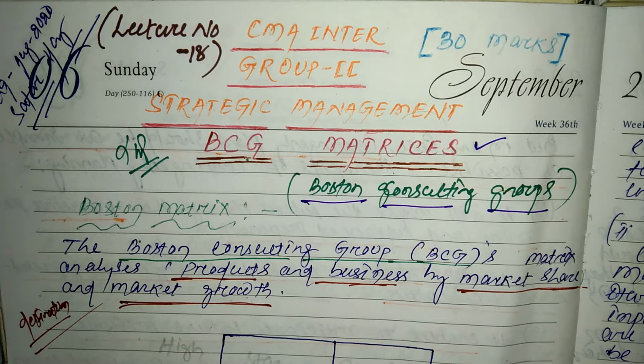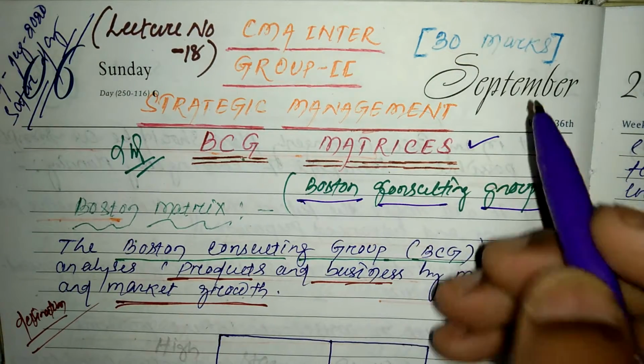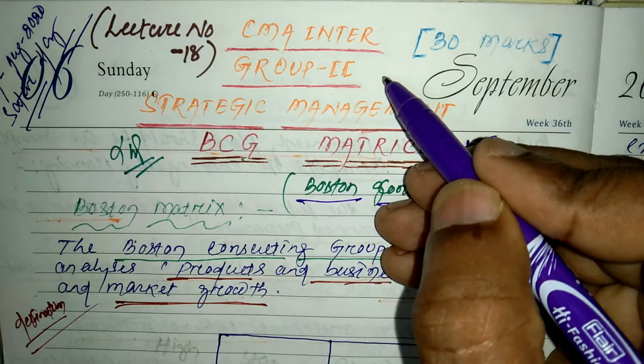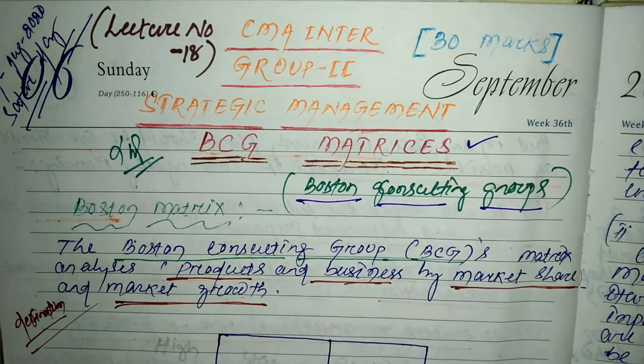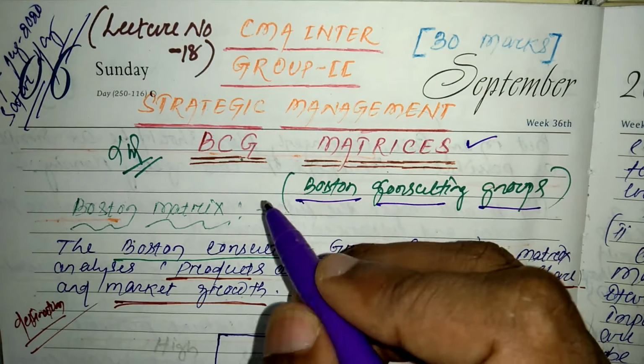Hello friends. In this video I would like to discuss one of the important topics, that is the BCG matrix. This is lecture number 18, CMA Inter Group 2, from the Strategic Management section, and this topic is very important from your examination point of view.